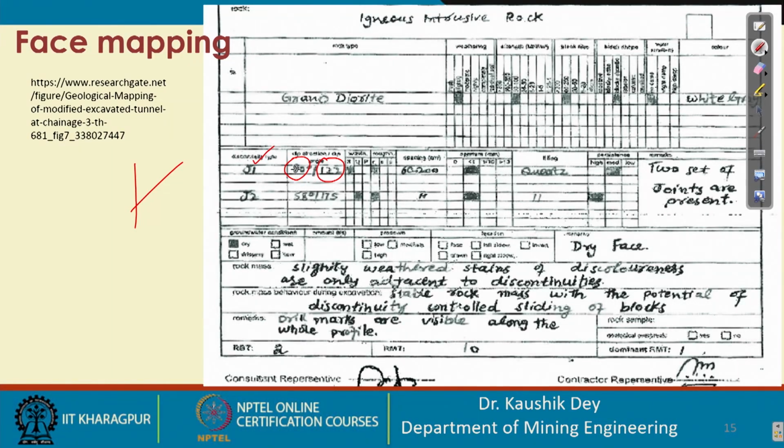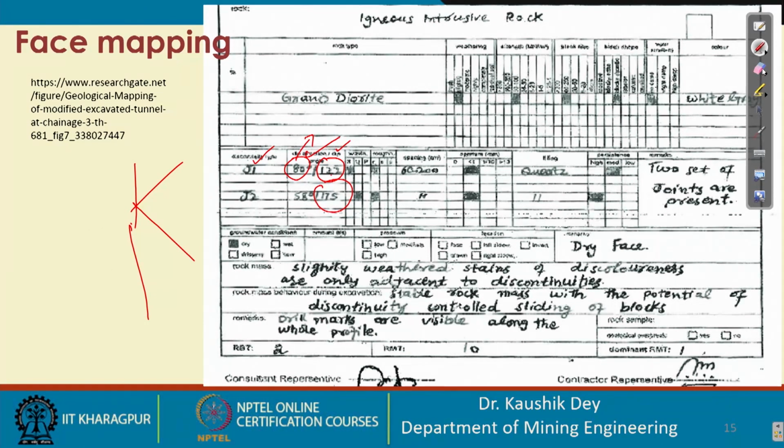Sorry, 80 degrees is the dip orientation, and the dip direction is 122 degrees from the north. J2 is a 58 degree incline with a 175 degree direction, so that orientation is also found.